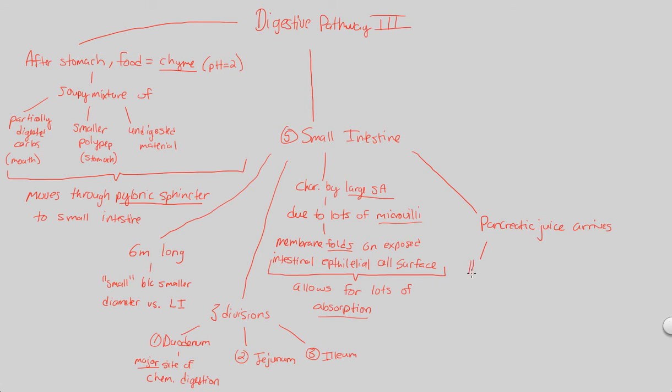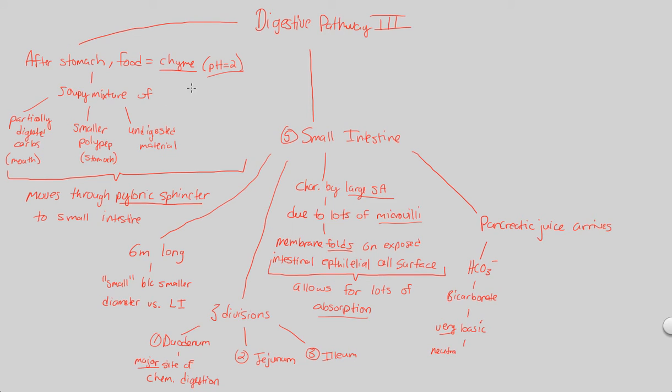Things to highlight are that it has bicarbonate ions all throughout it, and this is just known as bicarbonate. If you want to talk about the actual term, HCO3- is bicarbonate. This is a very basic compound, meaning that it has a very high pH. The stuff that came into the small intestine had a very low pH. It was very acidic. If you combine something that's very basic with something that's very acidic, you get a neutral compound, and that's exactly what we're trying to do.